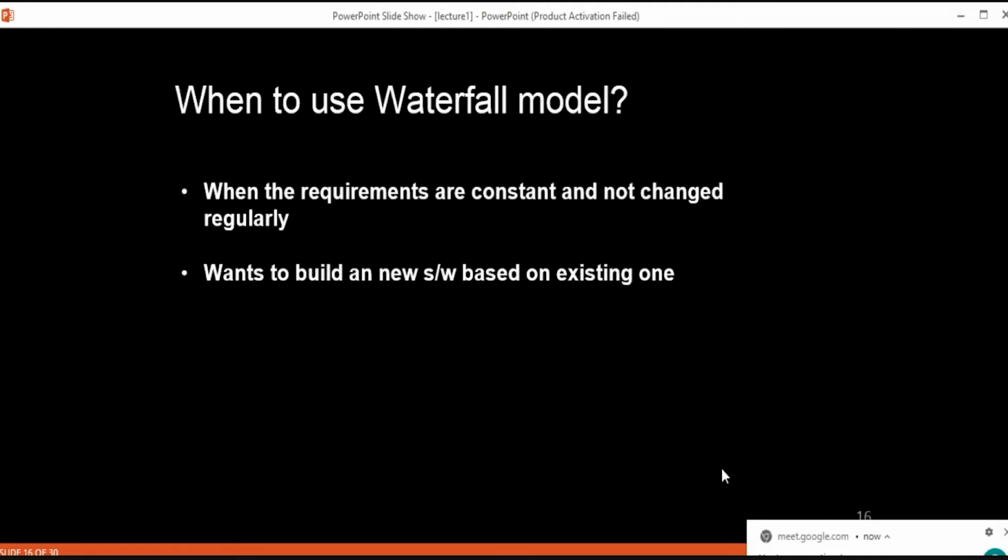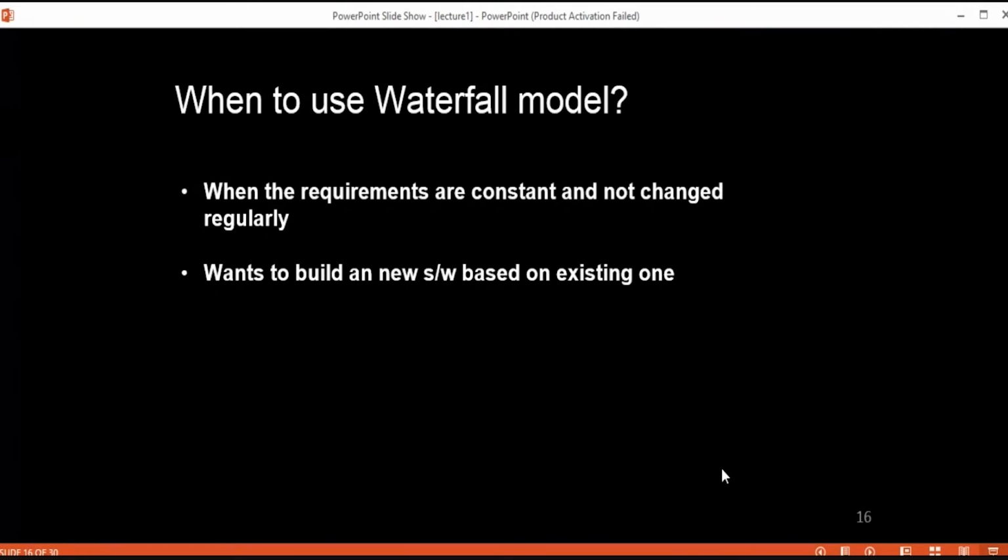Now the other thing is, in which type of scenarios can you use this waterfall model? We know that in this waterfall model we first have to define all the requirements before we design, and after designing we have to code. The main reason we can use this waterfall model is when the requirements are very clearly understood, and are not going to change, remaining stable throughout the whole SDLC lifecycle. In that scenario you can use this waterfall model.